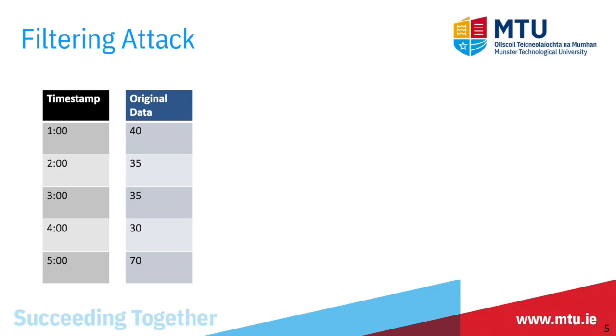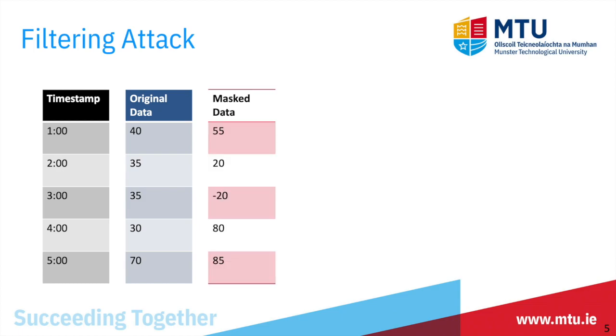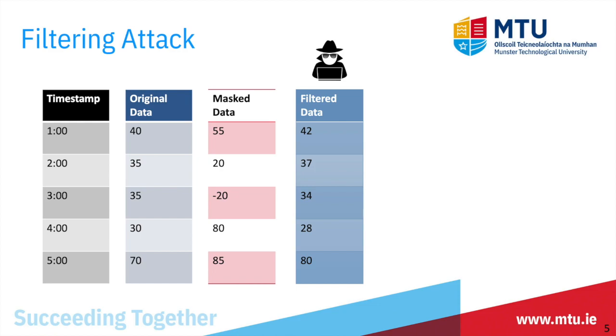Once the attacker gets the original data, they can infer sensitive information about the electricity consumers. Here in this example of a filtering attack, as you can see, the adversary only has access to masked data and, using a filtering attack, reconstructed a filtered profile which is similar to the original data. Using the filtered profile, the adversary can infer sensitive information about individuals.